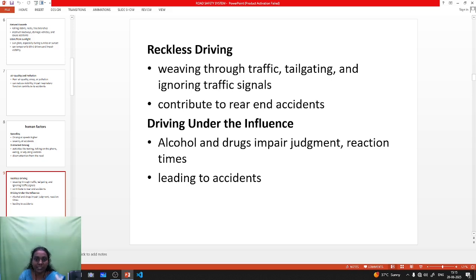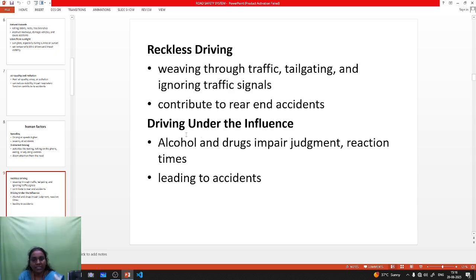Okay, then next one is ignoring traffic signs. If the signal is red, the driver passes through it. This is red light jumping, signal jumping. So this is a reason for causing accidents.